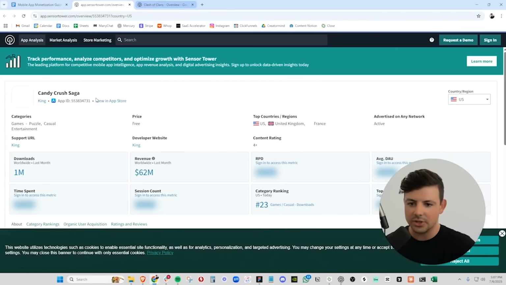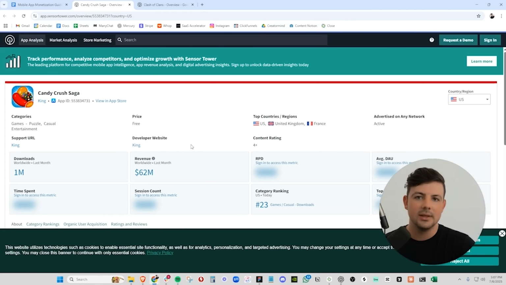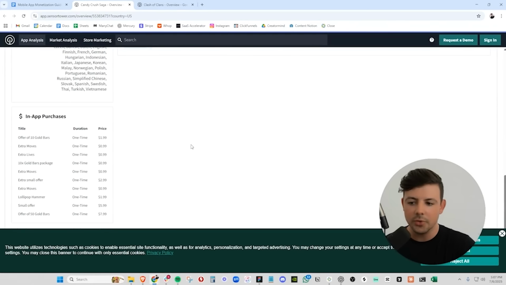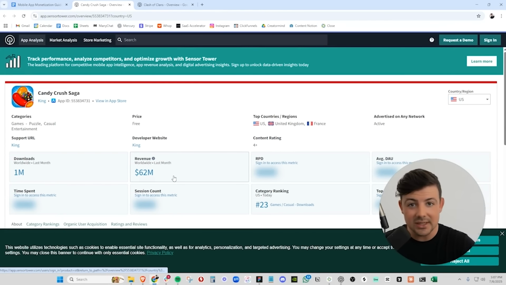And then we have Candy Crush, which is doing a staggering $62 million per month in revenue, all through in-app purchases. And here we can see them. All of these are one-time purchases. Their most expensive one being $8, their cheapest one being $1. From $1 to $8 one-time purchases, they do $62 million per month.